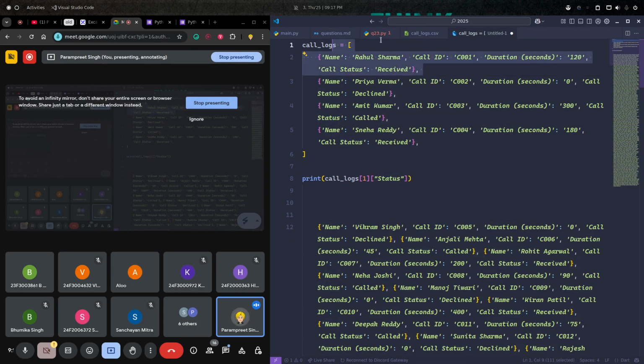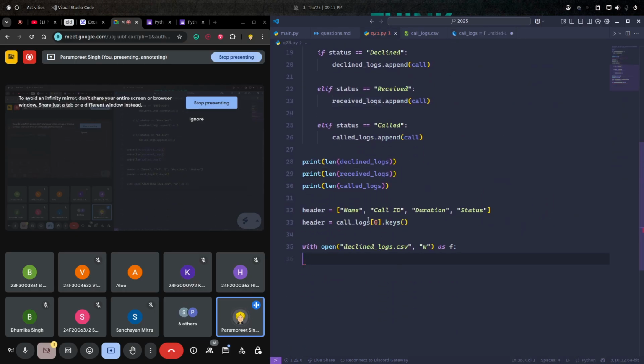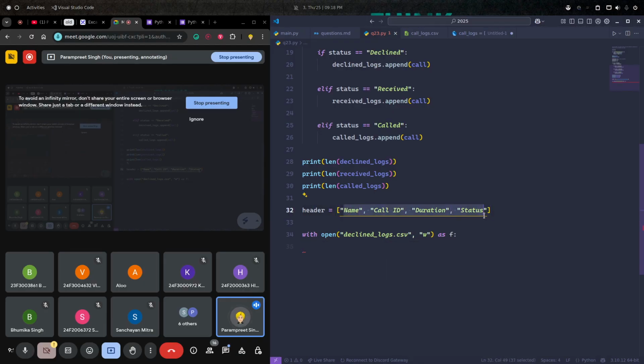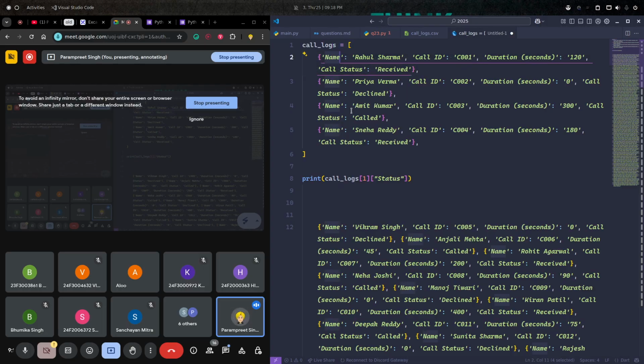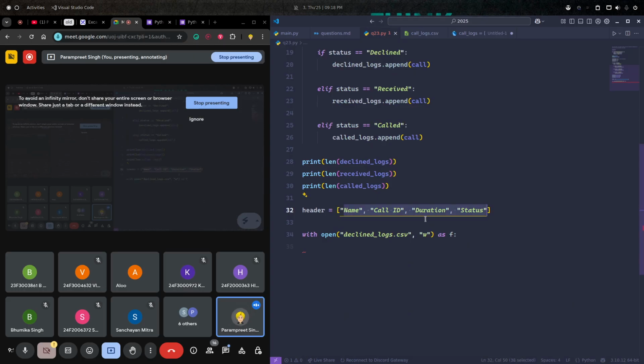I am taking a dictionary and extracting the keys using the dot keys function, or I can just create a list, it also works. Just make sure the key names you have here match the keys in the dictionaries.